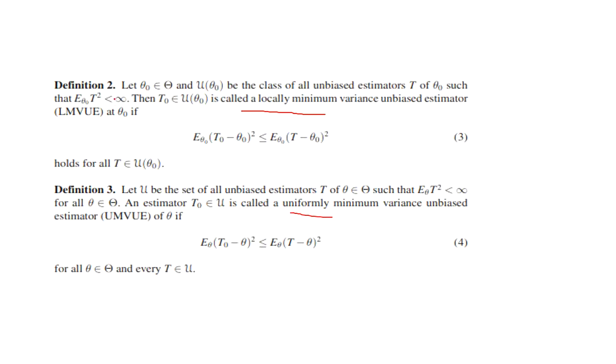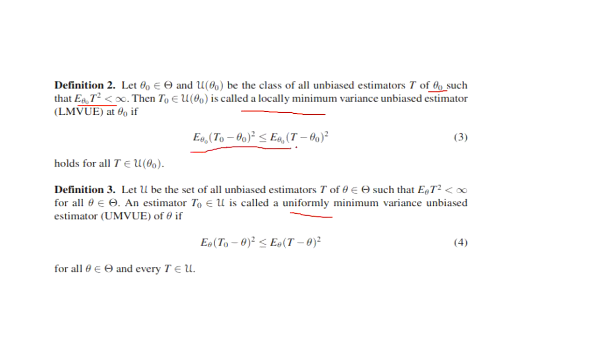See what is locally. Let theta naught belong to capital Theta, and U theta naught is the class of unbiased estimators T of theta such that the second central moment is less than infinity. Then T naught belonging to U theta is called local. This is the condition we need to satisfy.